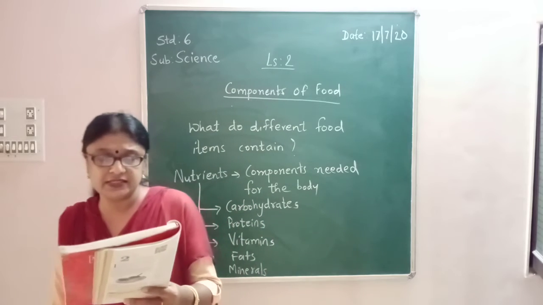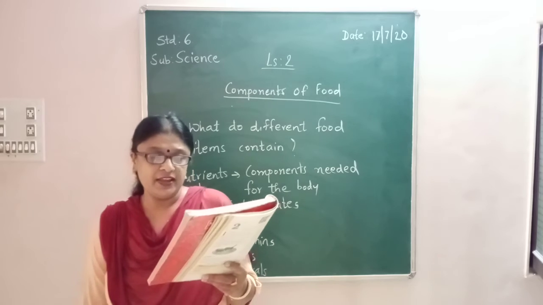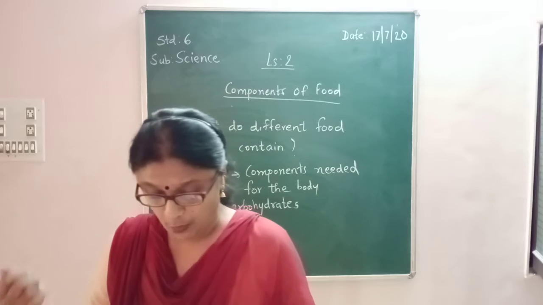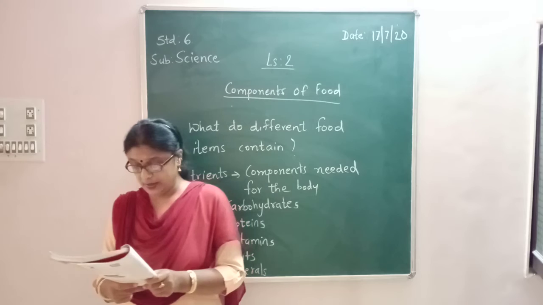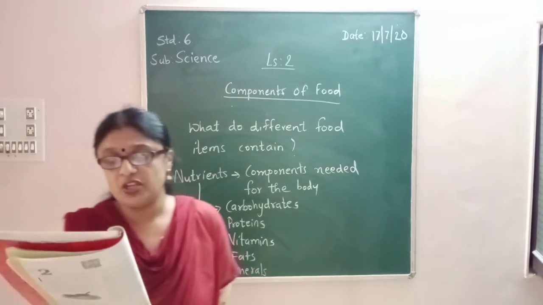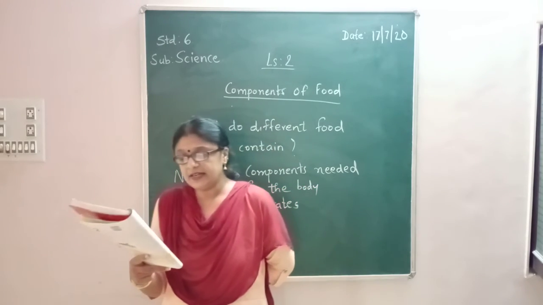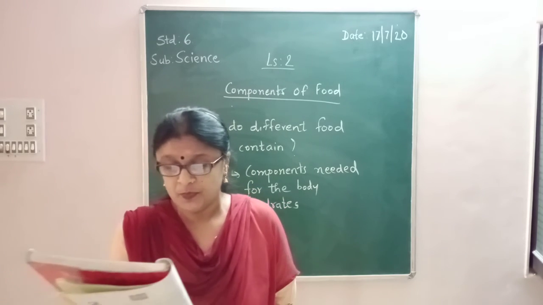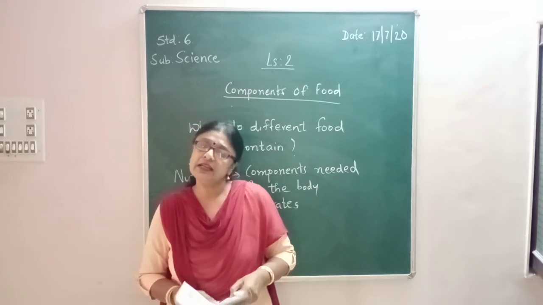For carrying out these tests, you will need the solutions of iodine, copper sulfate and caustic soda, and you will also need a few test tubes and a dropper. Try these tests on cooked food items as well as raw materials. Table 2.2 shows you the way to record the observations for these tests. Some food items are given in this table. You can conduct the tests either with these or any other food items available. Do these tests carefully and do not try to eat or taste the chemicals, right?